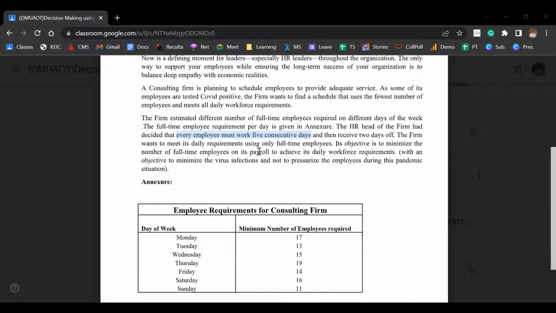So just make a column like this and put any random numbers, or you can put one or anything. This is the total number of employees that are required. Rohan, the screen is frozen. Rohan, the screen is frozen.